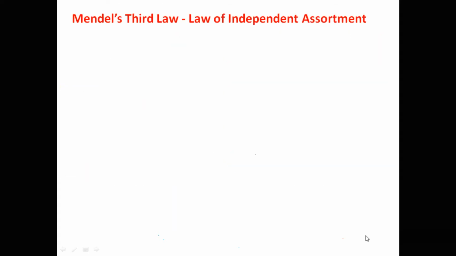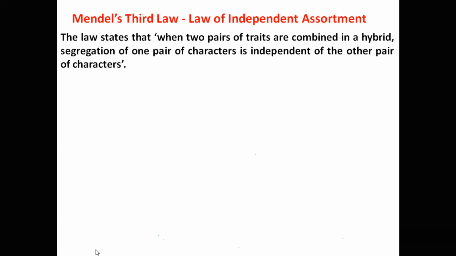On the basis of his observations on dihybrid cross, Mendel proposed the third law of inheritance, that is, the law of independent assortment. According to this law, when two pairs of traits are combined in a hybrid, segregation of one pair of characters is independent of the other pair of characters. Let us assume that in a hybrid, one pair of traits is for seed shape, that is capital R small r, and another pair of traits is for seed color, that is capital Y small y.